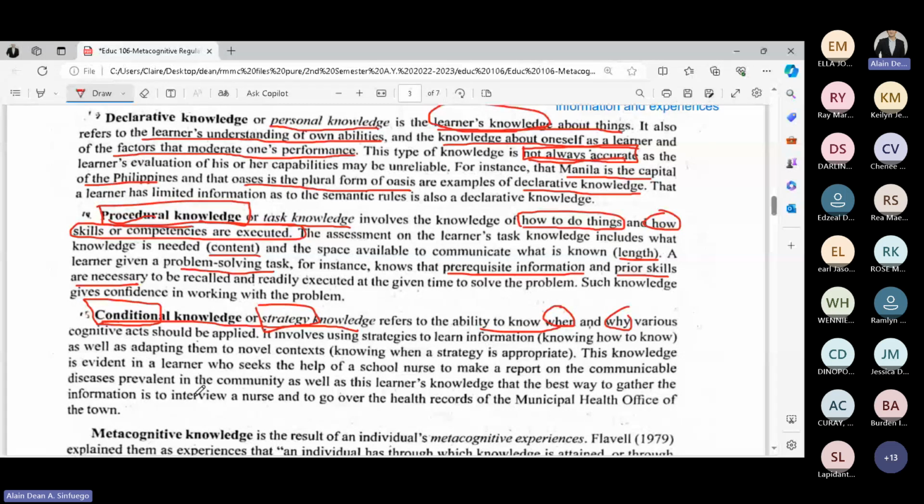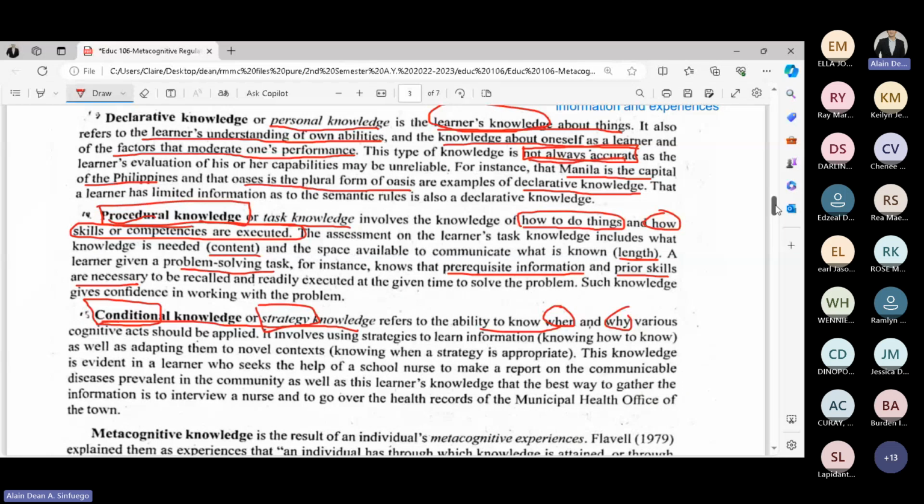This knowledge is evident in a learner who seeks the help of a school nurse to make a report on the communicable diseases prevalent in the community, as well as this learner's knowledge that the best way to gather the information is to interview a nurse and to go over the health records of the municipal health office of the town. So again, metacognitive knowledge is divided into three: declarative, procedural, and conditional.